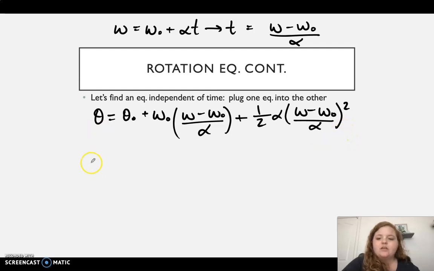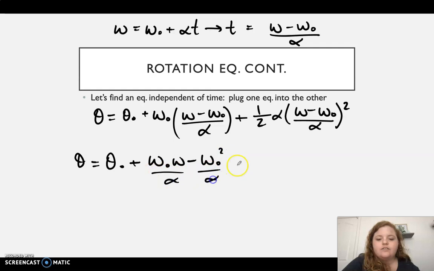Okay, let's see. Now we will have theta equals theta naught plus, and I do need to write all of this out, so bear with me while I do some algebra. Omega naught squared over alpha plus 1/2. One of these alphas will cancel, and then I have omega minus omega naught times omega minus omega naught, squaring that out.